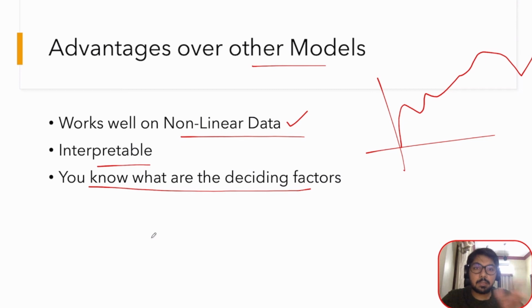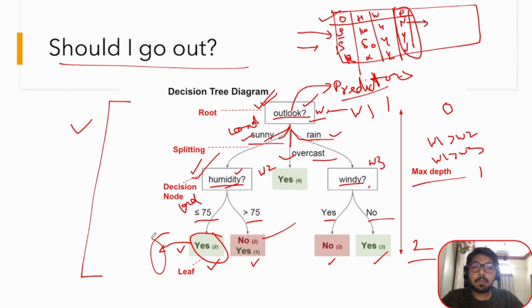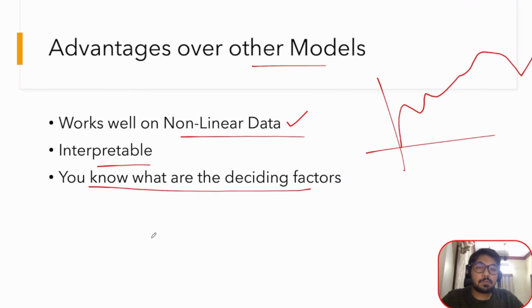In linear regression, we have to go and check the weights to find out the weights of the predictors which are responsible for this decision. But here it is very simple and very intuitive to a non-developer. You can easily show them how your model is working.